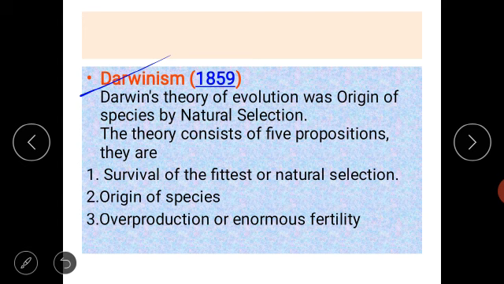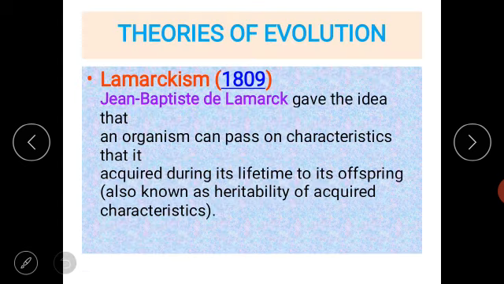So the first scientist I would like to tell you about is Lamarck. Okay, the name of the scientist is Jean Baptiste de Lamarck. Jean Baptiste de Lamarck gave the idea that an organism can pass on characteristics that it acquired during its lifetime to its offspring, also known as heritability of acquired characteristics.